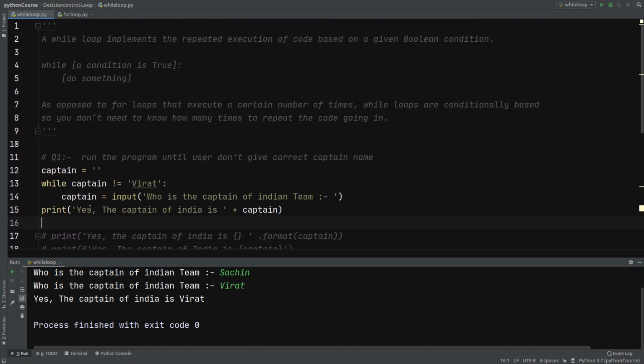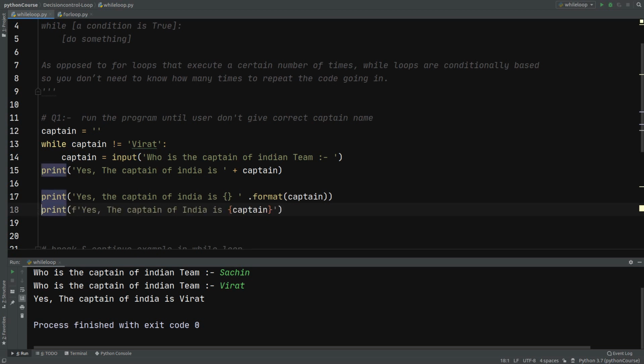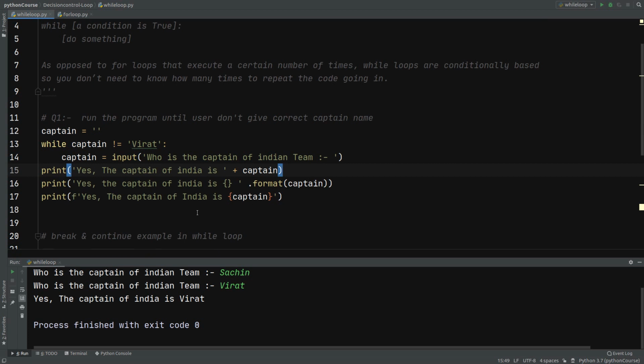Okay, also I want to tell you that this print statement where we have used this plus operator as concatenation, if you have watched my string video, you would know it's better to use the string formatting operation to concatenate two strings. So print yes, the captain of India, and we have applied a placeholder with dot format.